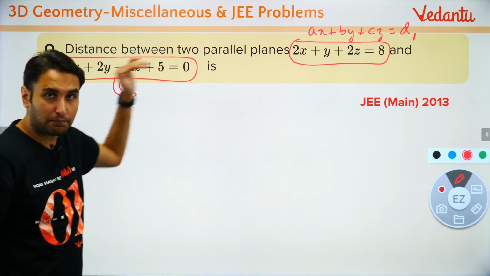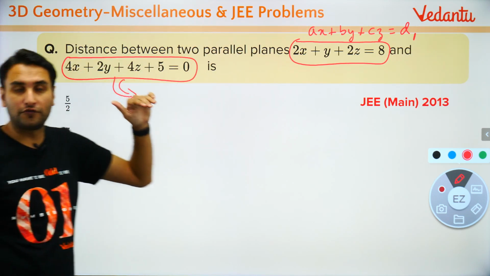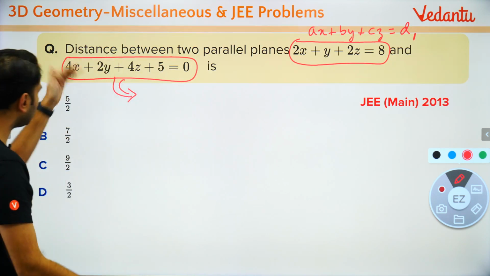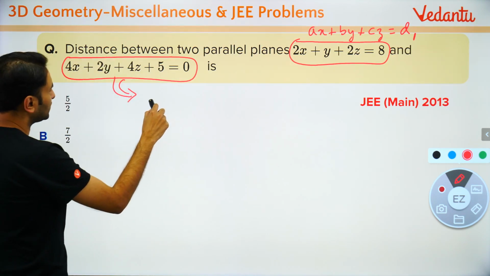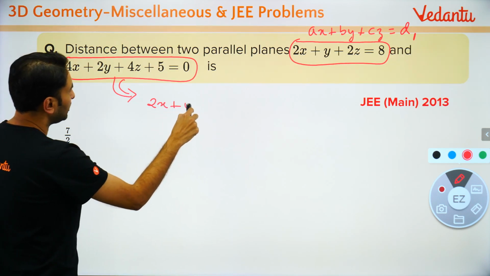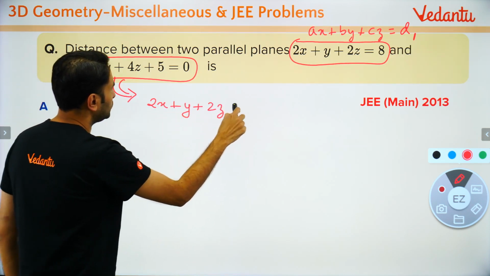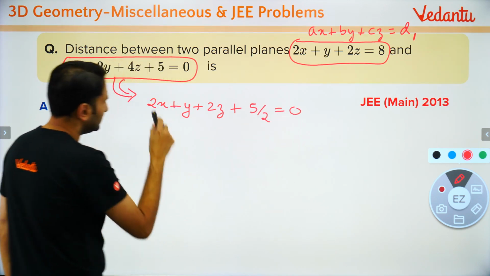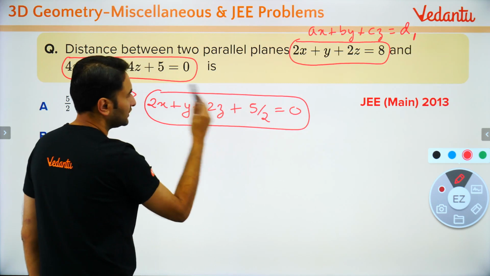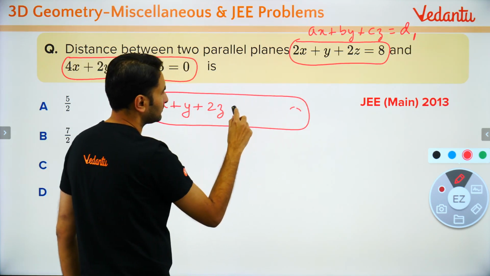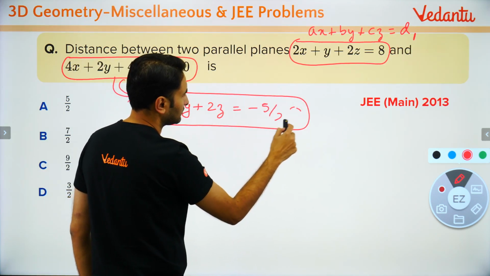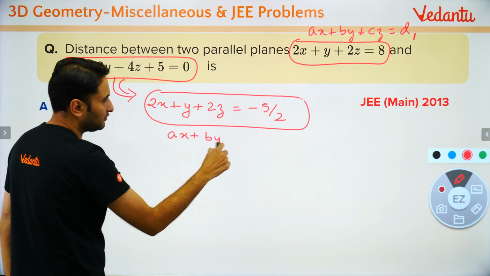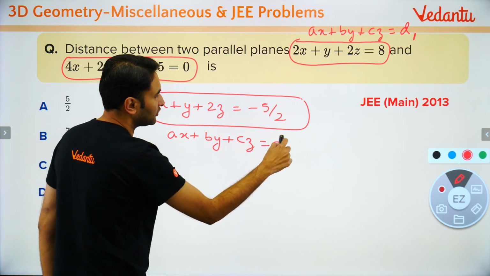Both the planes are parallel because the coefficients of x, y and z are the same. How? कैसे? Divide by 2. तो बच्चों कितना हो जाएगा? 2x plus y plus 2z plus 5/2 is equal to 0. Now this looks like what? इसको भी उधर ले जाता हूं. Now it looks like ax plus by plus cz is equal to d2.